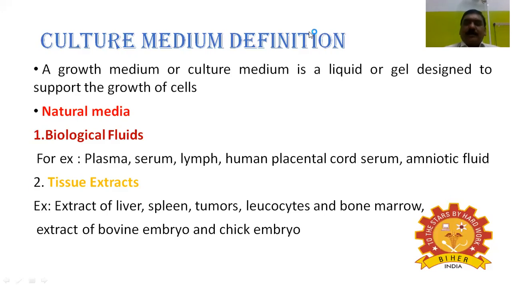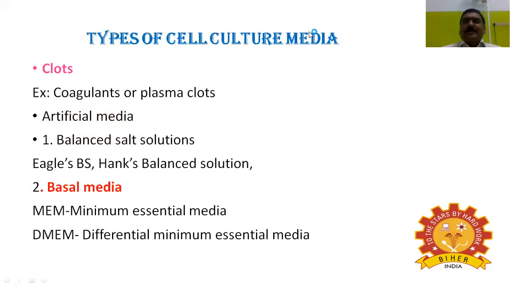For example, the extract of liver, the extract of spleen, the extract of tumors, the extract of leukocytes and bone marrow, and the extract of bovine embryo and chick embryo is the classical example. Next, I'm coming to clots. Clots are plasma clots, for example, the coagulants or the plasma clots.